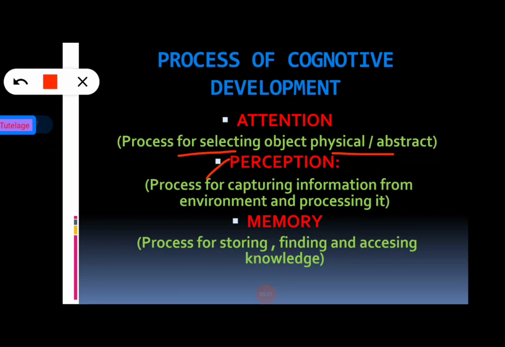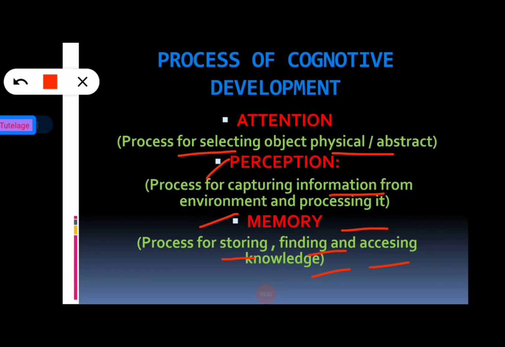Perception basically indicates the process for capturing new information from the environment and processing it or acquiring it in mind. Now going to the third stage, that is memory, and it is basically related with storing, finding, and accessing the knowledge in mind.